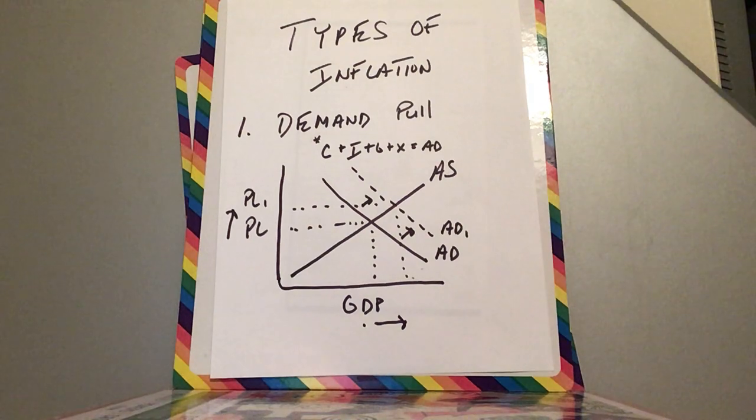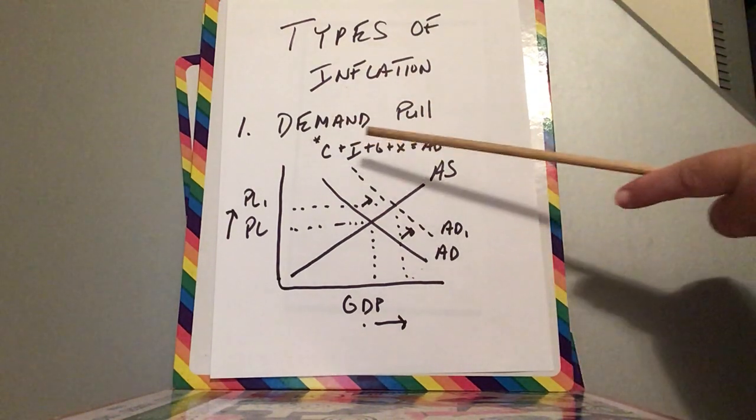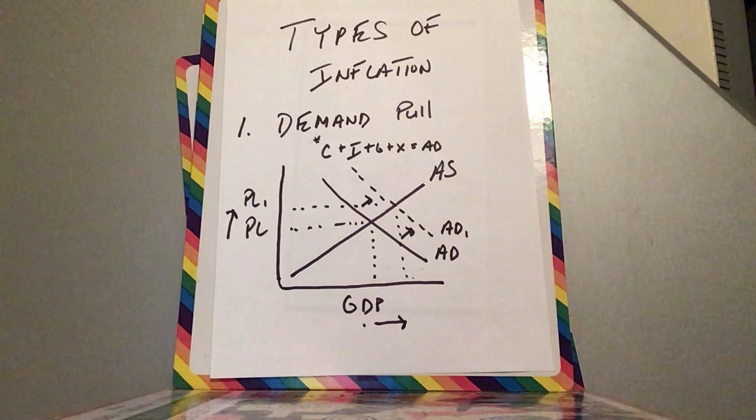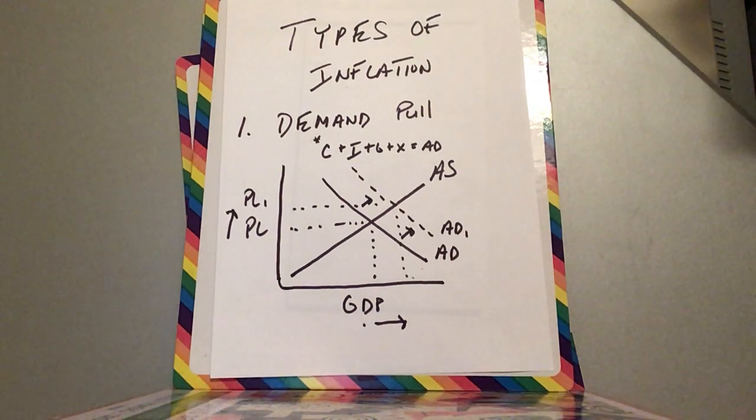It's coming from the demand side of the economy. When an economy starts to get going and it becomes overheated, and something happens to C, I, G, or X, that's going to make AD go up, and that's going to pull prices up. And that is the typical example of too many dollars chasing too few goods, demand outpacing supply.